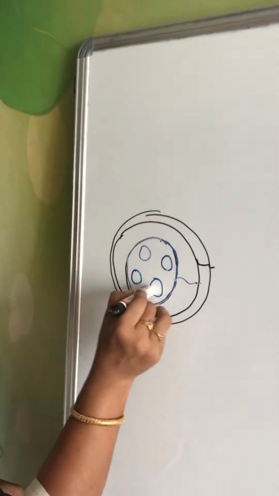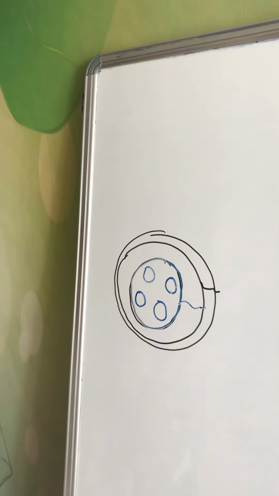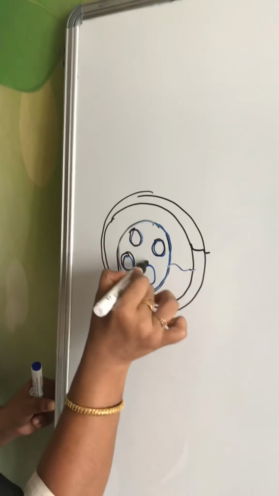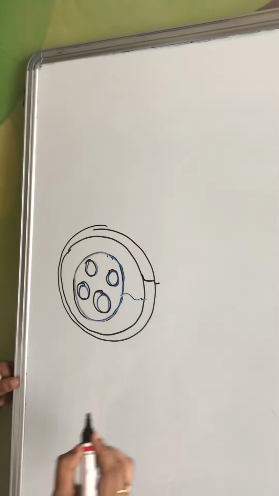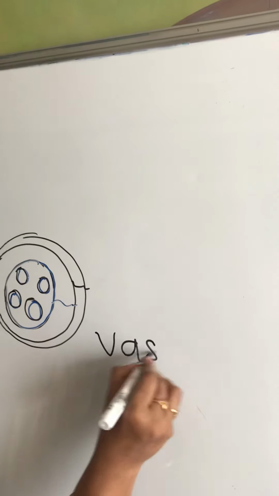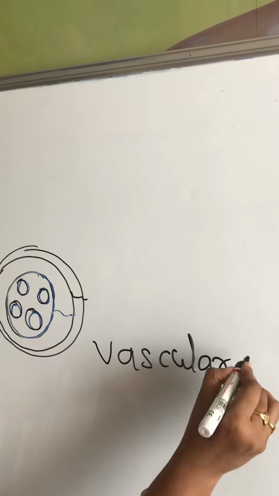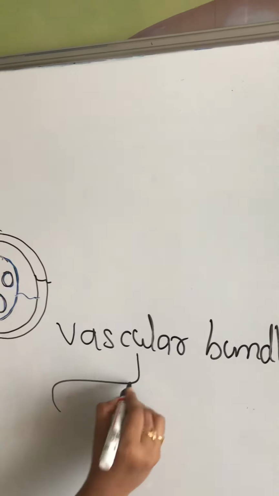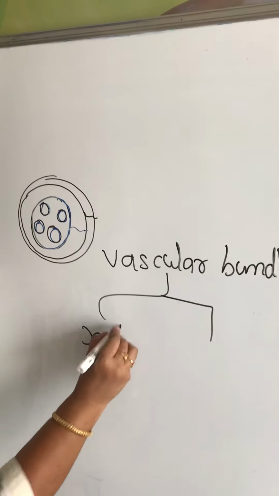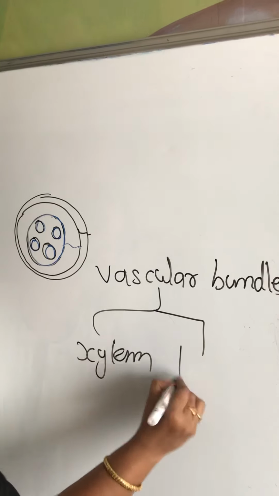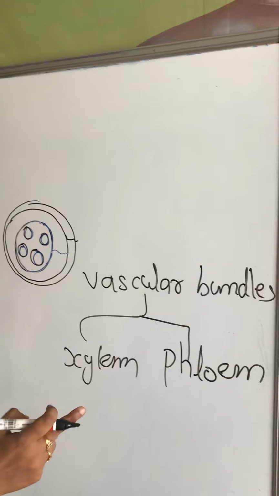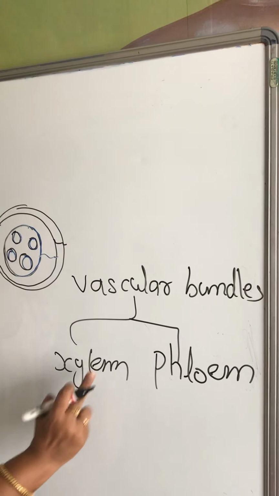This vascular tissue we call vascular bundles, and these bundles are made up of two types of tissues, which are called xylem and phloem.